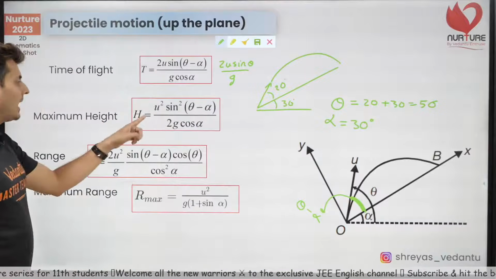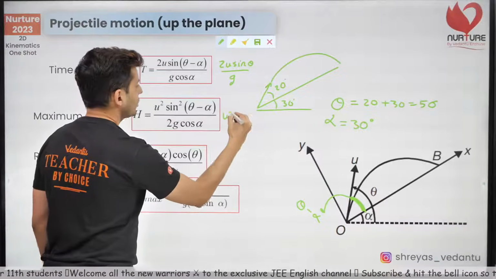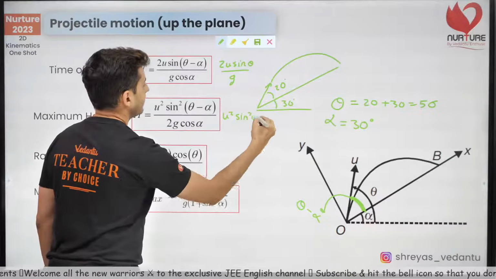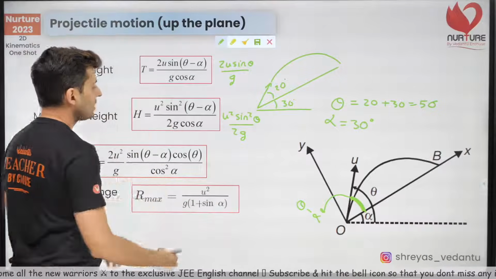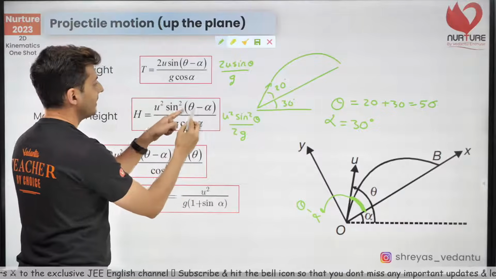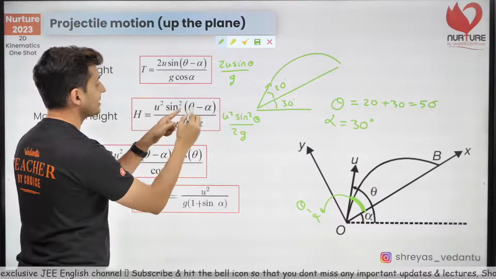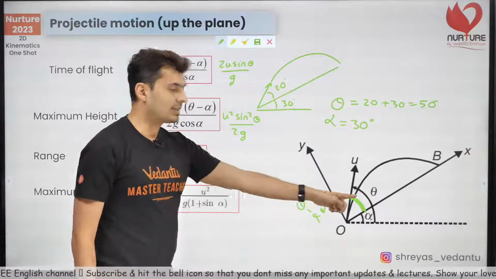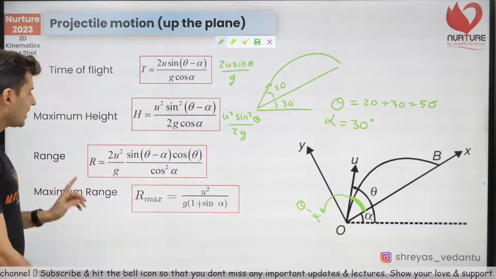Similarly, height, usual formula, u square sine square theta by 2g. So again, instead of g, you have g cos alpha, and instead of sine square theta, you have sine square theta minus alpha. That's the formula you have.